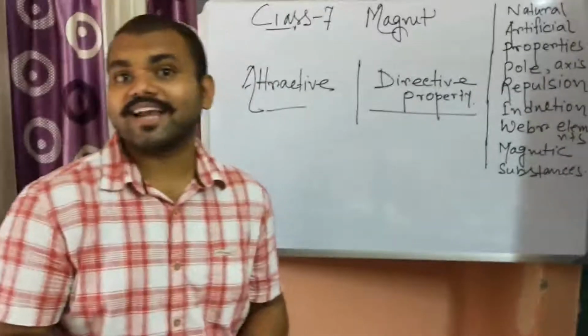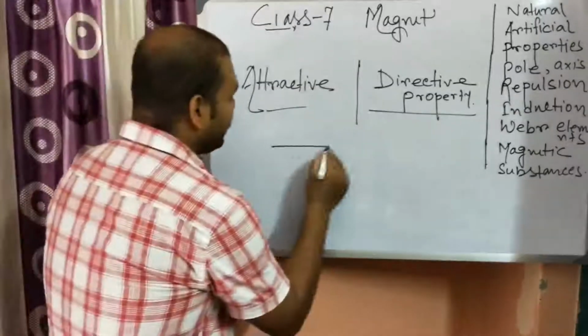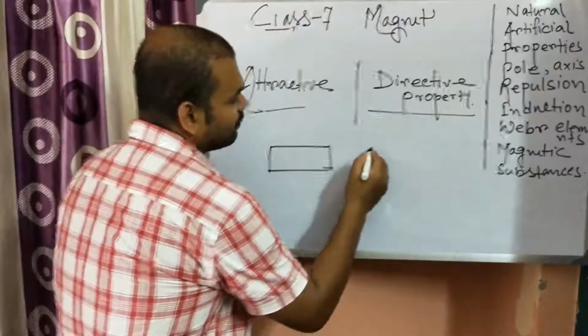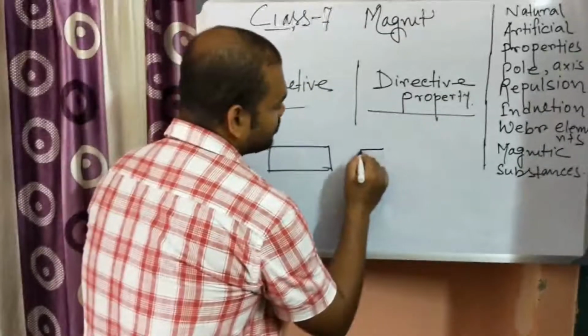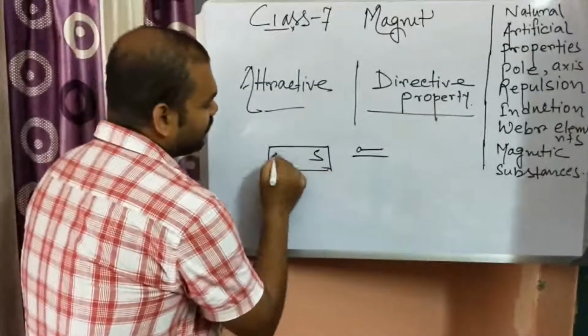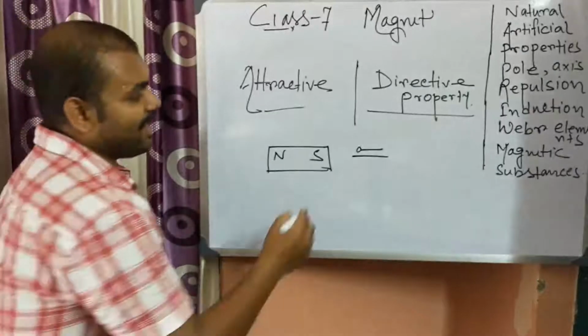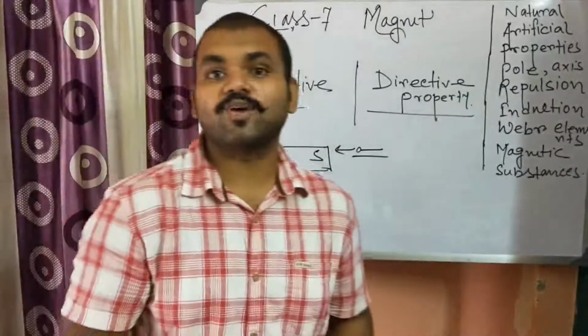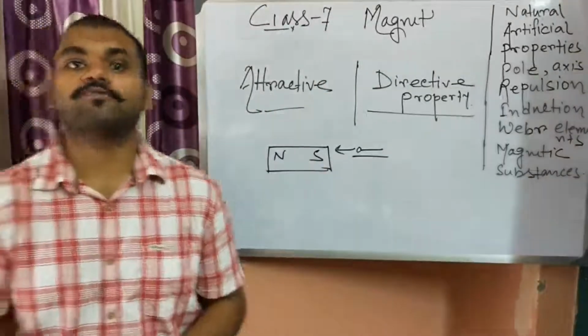So here comes the attractive property. Magnets attract magnetic substances. When a magnet is placed in front of a magnetic substance, suppose an iron nail, the magnetic substance is attracted towards the magnet. This property is known as the attractive property of the magnet.